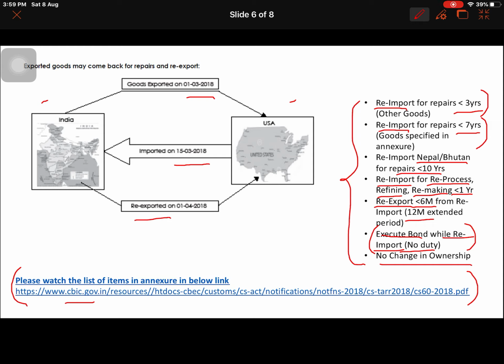Change in ownership means a sale transaction has happened, and a different customer or different supplier is going to send the goods, which means they are liable to duty. So no change in ownership. This we saw in earlier cases also. There should not be any change in ownership.